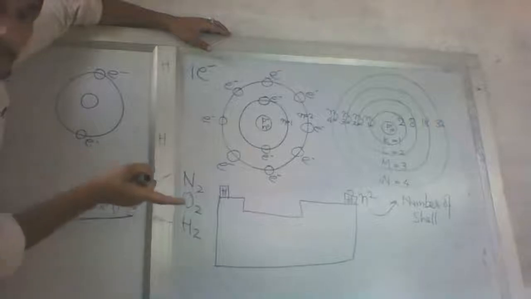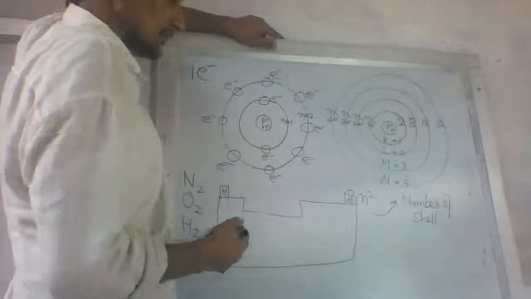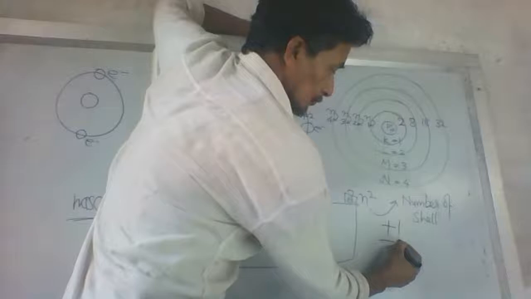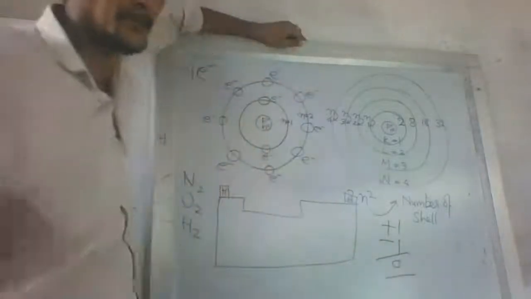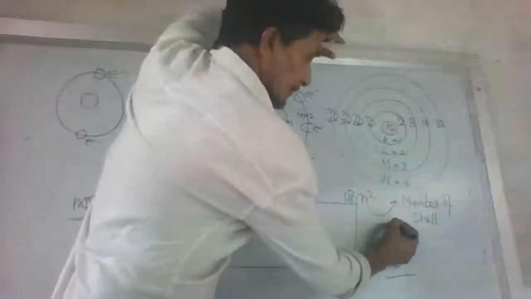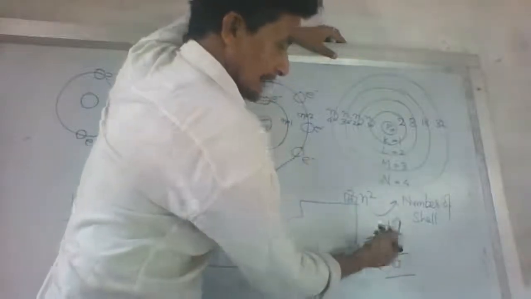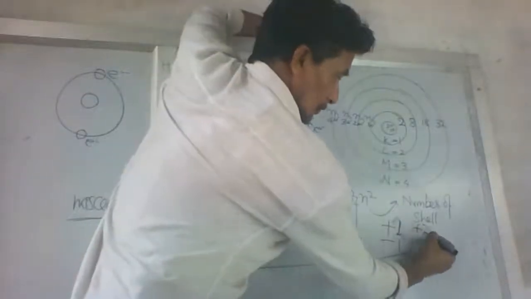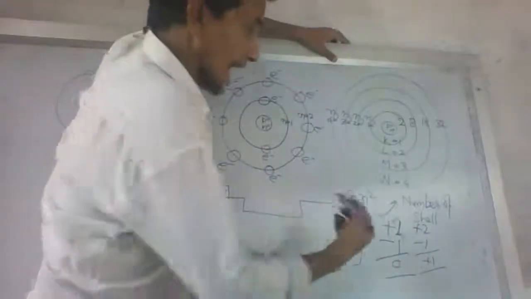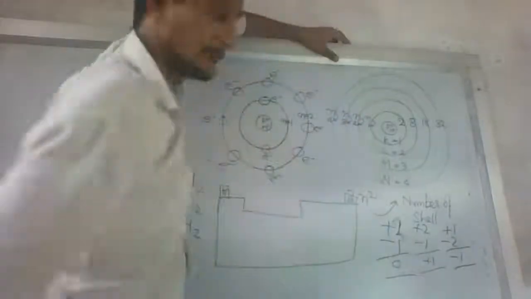If it takes one electron, see, now mathematics is here. What is the mathematics telling? Mathematics tells us +1 minus 1 is equal to 0. Got it? +1 minus 1 is equal to 0. +2 minus 1 is equal to +1. Got it? And +1 minus 2 is equal to -1.